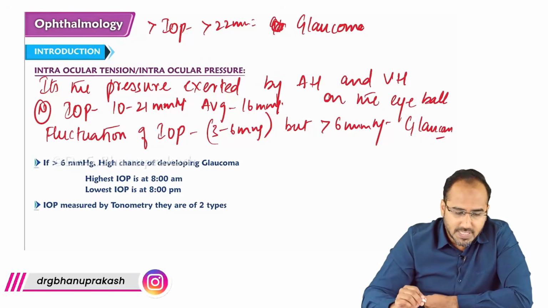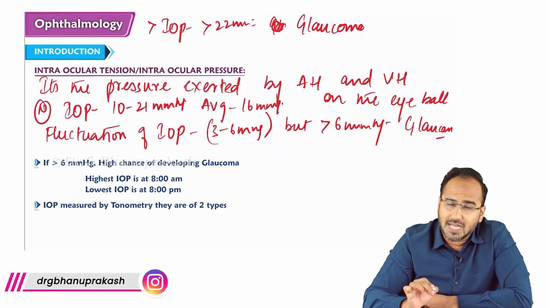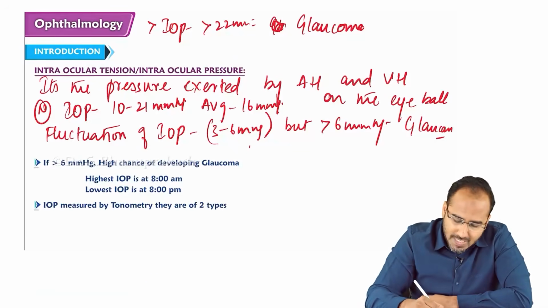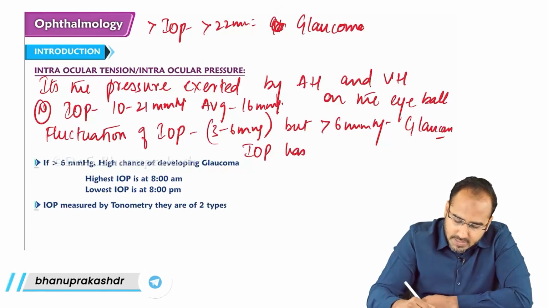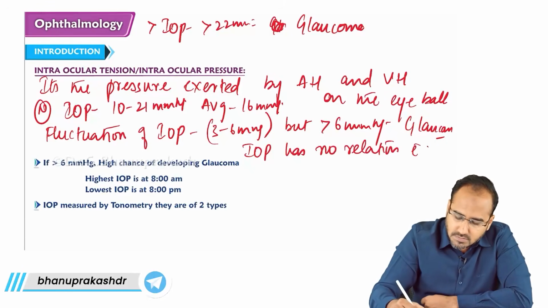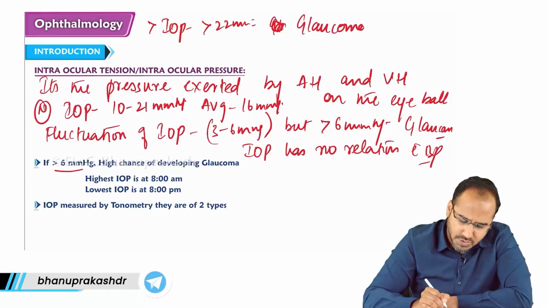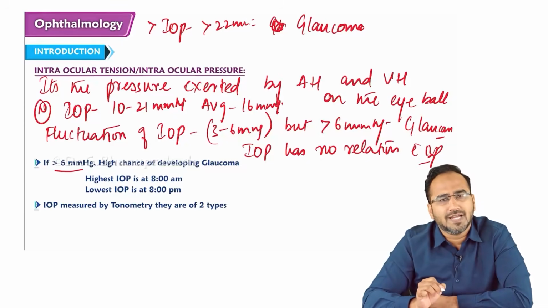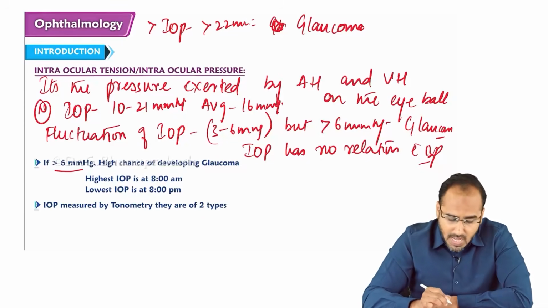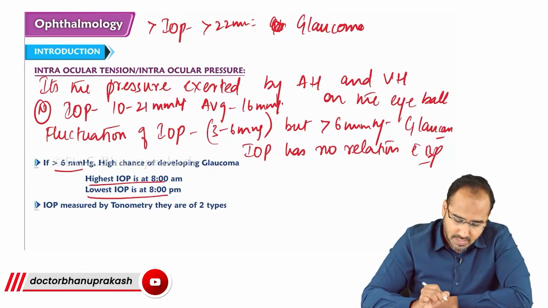So the maximum fluctuation is 3 to 6 mm of Hg. And does intraocular pressure have any role with the blood pressure? No. IOP has no relation with the blood pressure. More than 6 mm of Hg fluctuation means a higher incidence of glaucoma. It's already written in the notes. I told you, the highest intraocular pressure is seen at the morning time and the lowest is seen at 8 p.m.